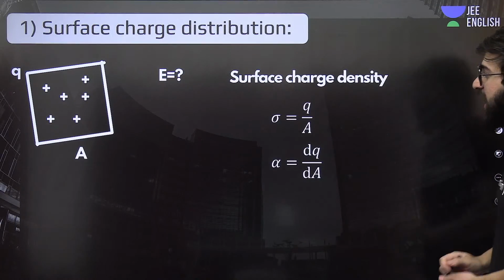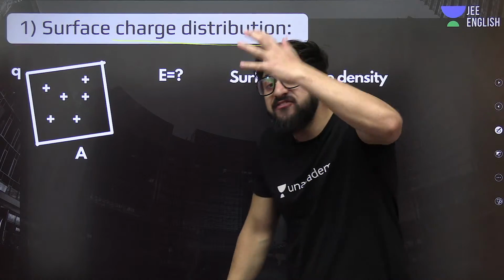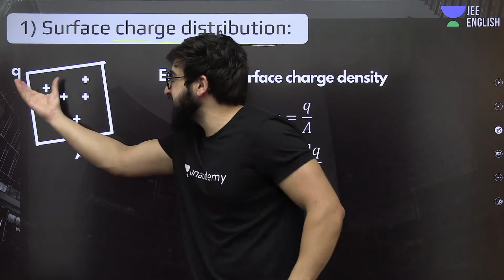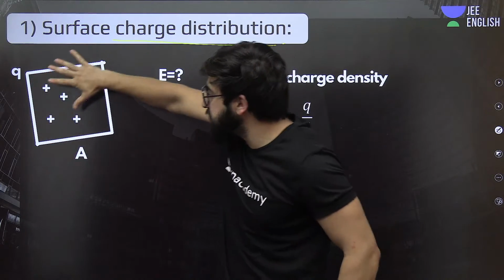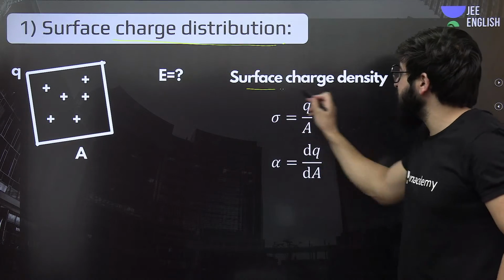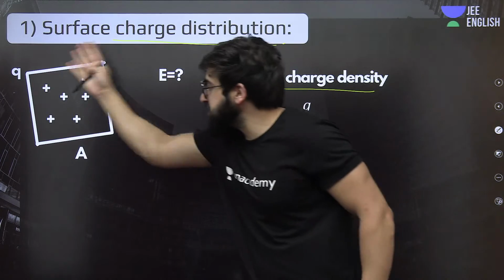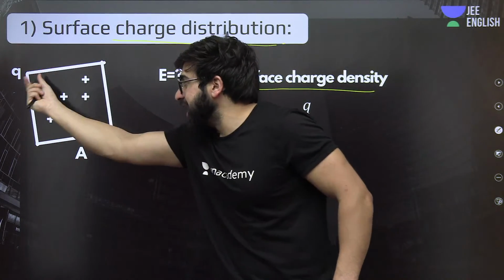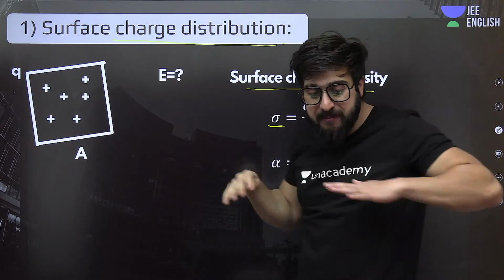Now we have another concept, that is surface charge distribution. If I tell you the charge is distributed on a surface over here, and I ask how much is the surface charge density, we represent that with this symbol. If this is of uniform area, the charge Q is present on this charged sheet.